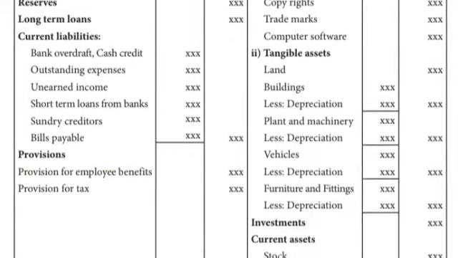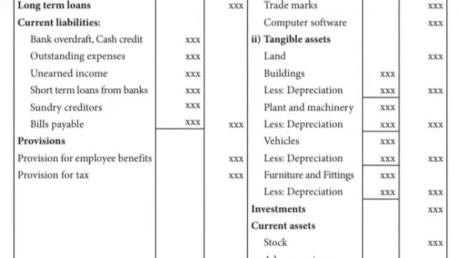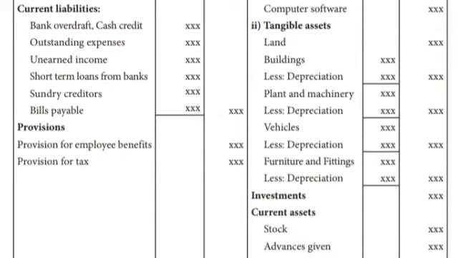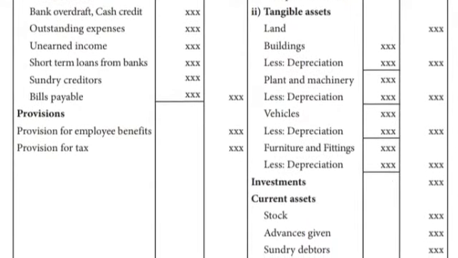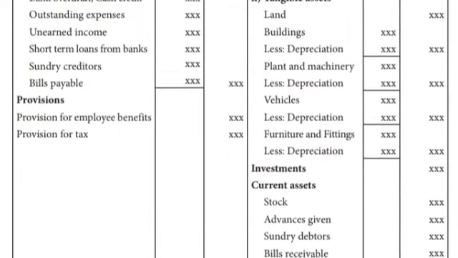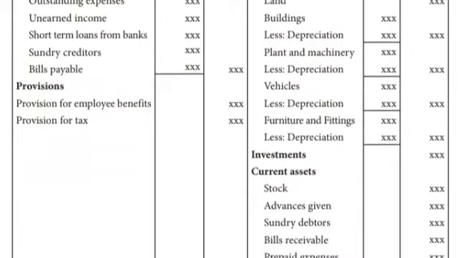You should learn it. On the asset side, fixed assets we have to write first. Intangible means we can't see that. It's an asset but we can't see it. That is an intangible asset: goodwill, patent rights, copyrights, trademarks, computer software. These are all fixed assets. Tangible assets means we can see them. What are the tangible assets?